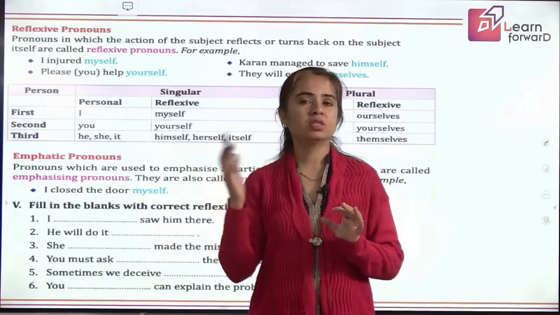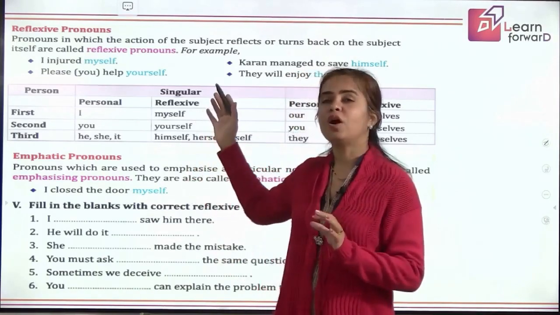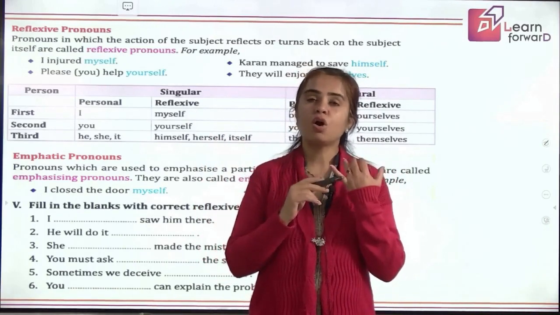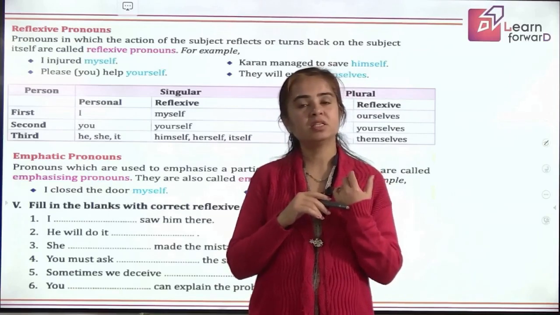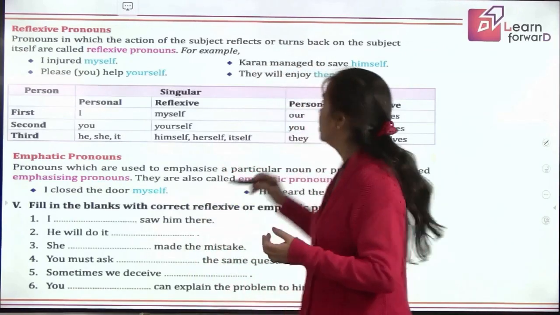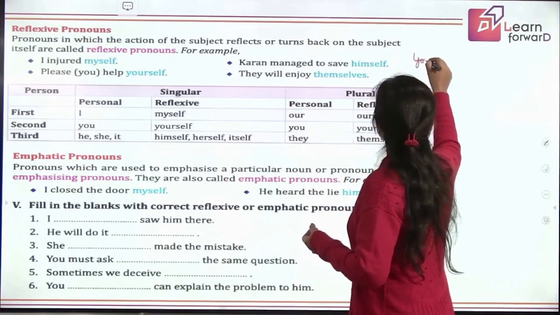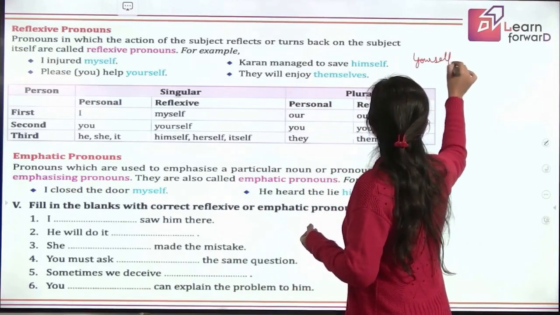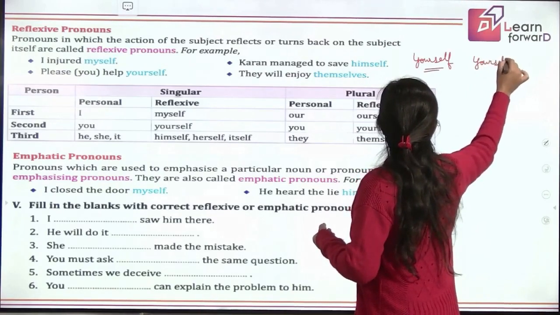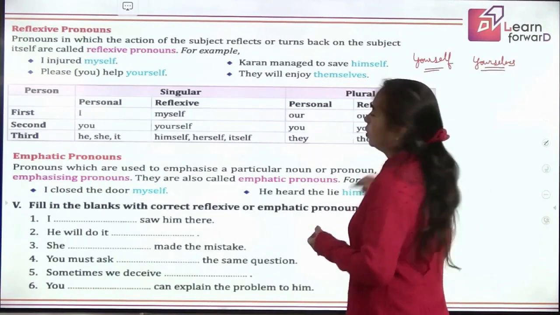You is also same, your is also same. So these reflexive and emphatic pronouns are also same, but it is yourself when it is singular, yourselves when it is plural, right? Remember this.